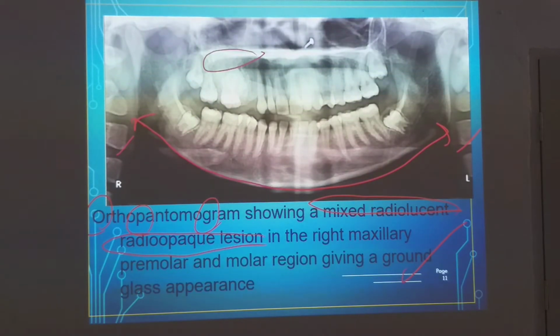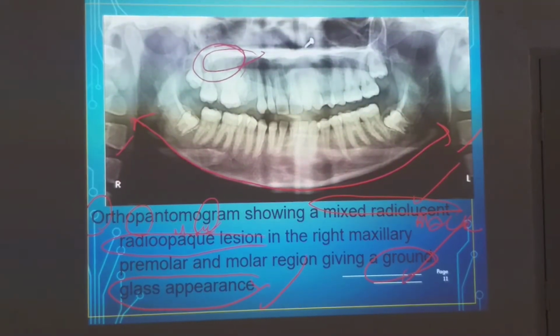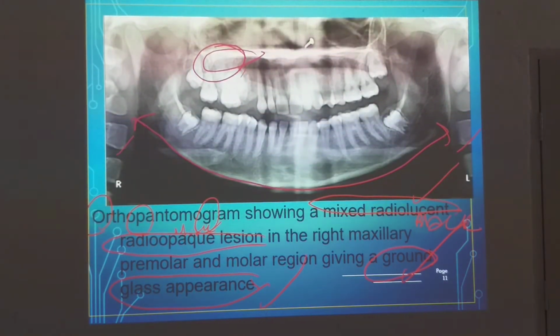So what is ground glass appearance? Radiolucent is black color and radio-opaque is white color. If black and white are mixed together like this, it is called ground glass appearance. That is seen in maxillary fibrous dysplasia. This is a knowledge based bit.